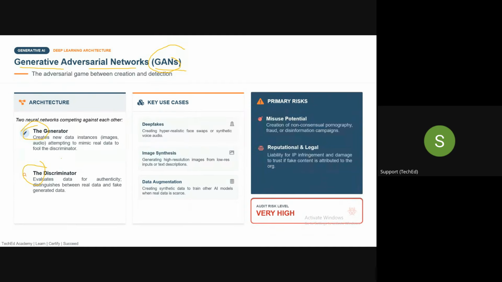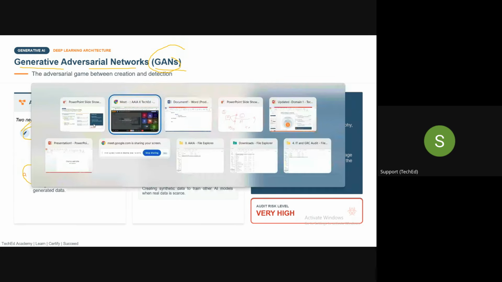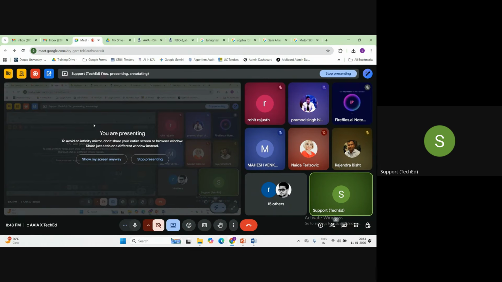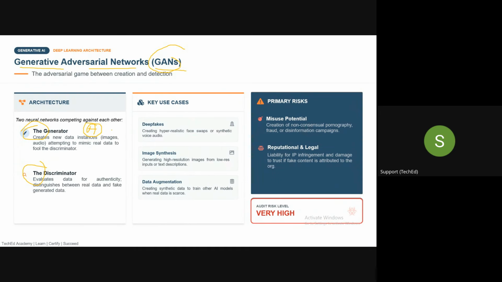For example, guys, Pramod is basically an artist. If you ask Pramod, "Pramod, can you please draw the Taj Mahal?" then Pramod can go there, spend one hour, and draw exactly the same Taj Mahal, because he is an artist. He is an art generator.